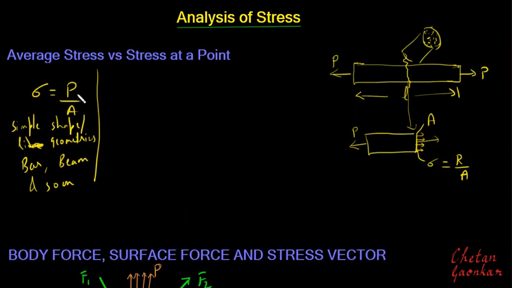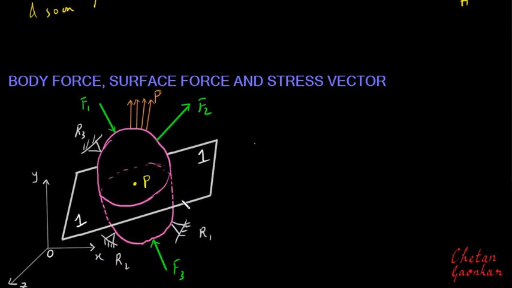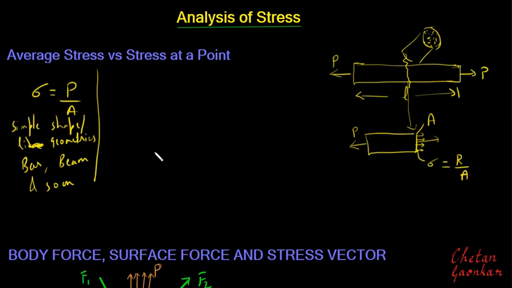And therefore this definition of average stress does not hold good for this kind of complex geometry and complex loading. So in this case we have to go with a definition of stress at a point, and this we can define as stress at a point. Stress at a point can be defined as delta R by delta A, in the limiting case as delta A tends to 0.